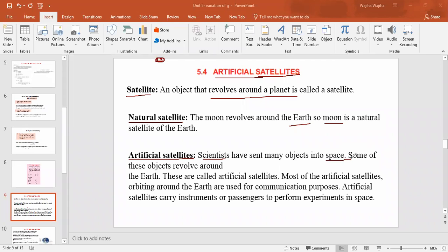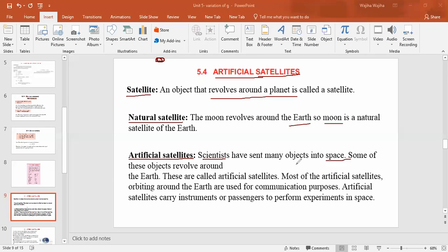We made artificial satellites to get information. We use these satellites for communication purposes, right? The news we are getting on TV, and the different information we are getting with the help of our television or other social networks, is because of the artificial satellite.